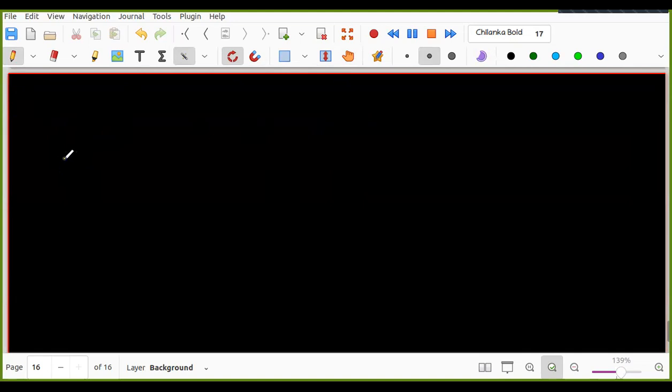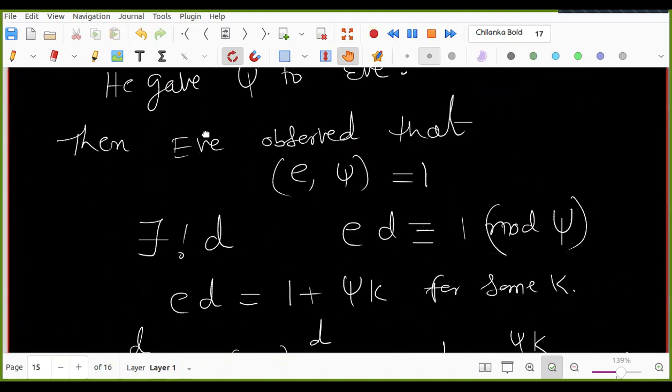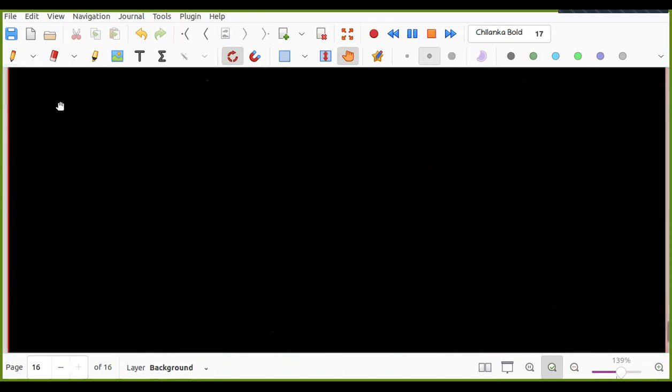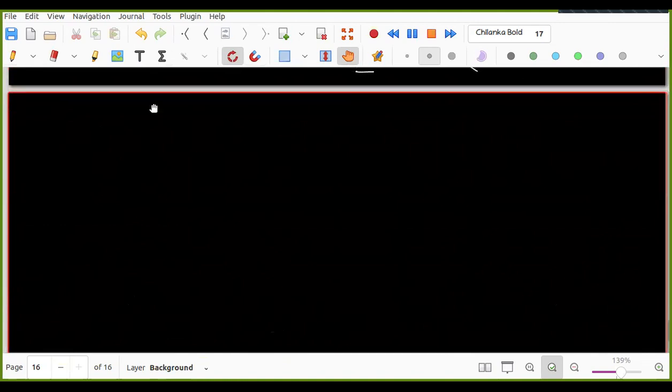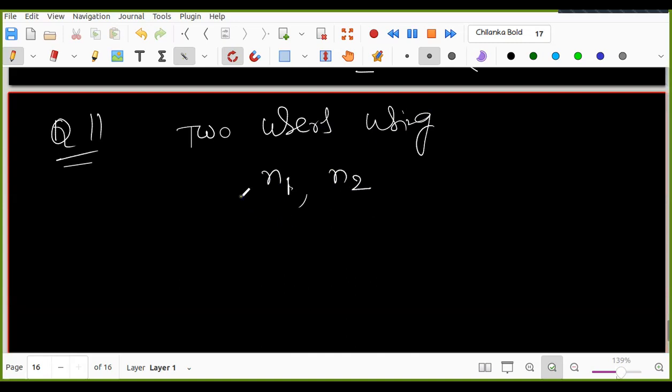There are two users, using moduli N1 and N2.